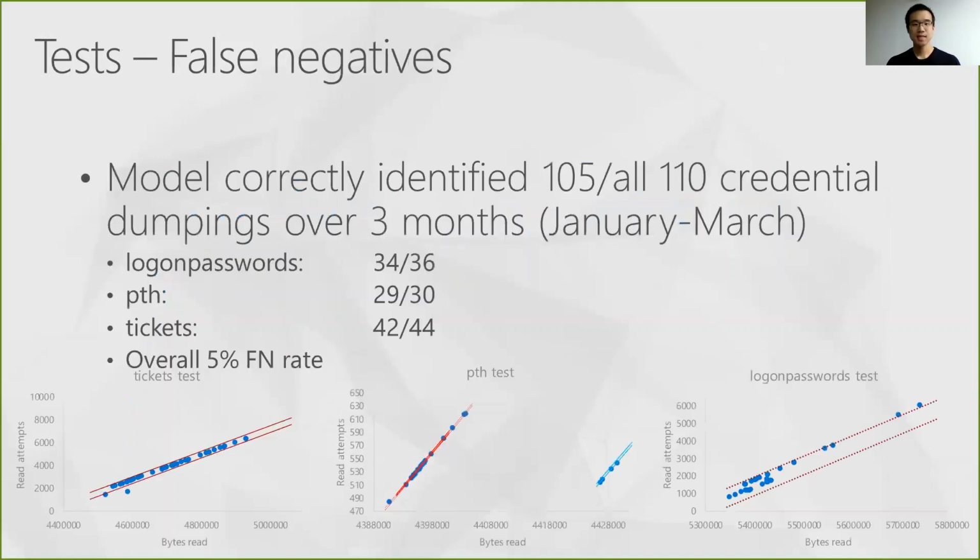In order to test the detector that we had just trained, we collected 3 other months' worth of Mimikatz instances and ran our detector on those instances in order to test its effectiveness. Our model correctly identified 105 out of 110 malicious reads, which yields an excellent 5% false negative rate.